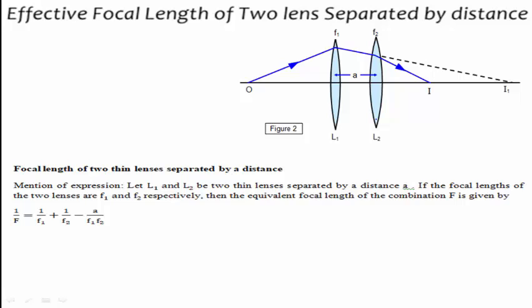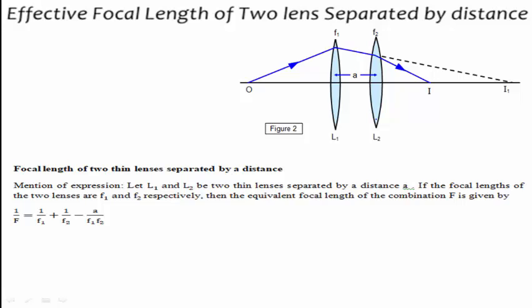What happens to the effective focal length of two lenses which are separated by a distance a? Let L1 and L2 be two thin lenses separated by a distance a.